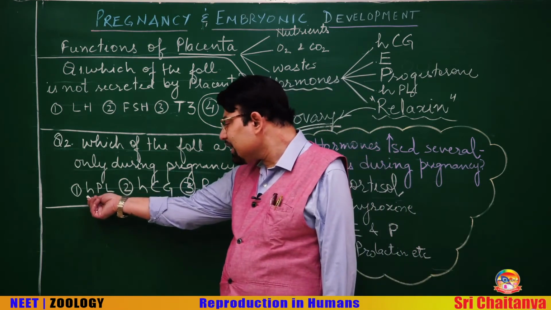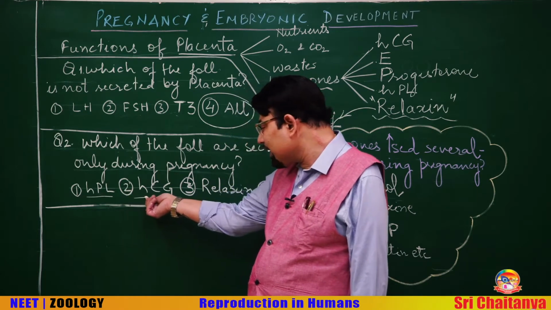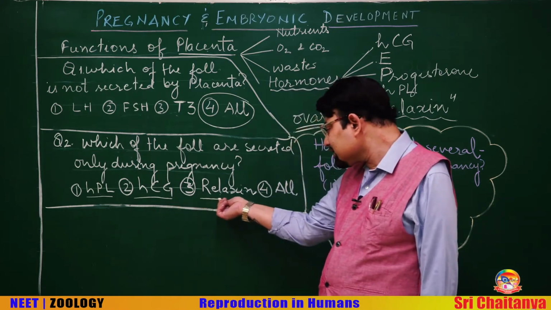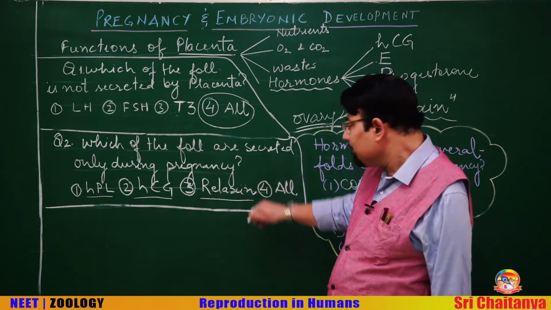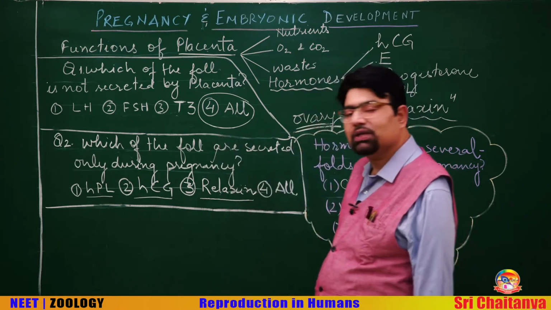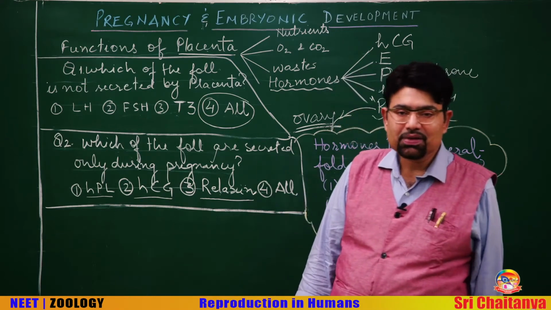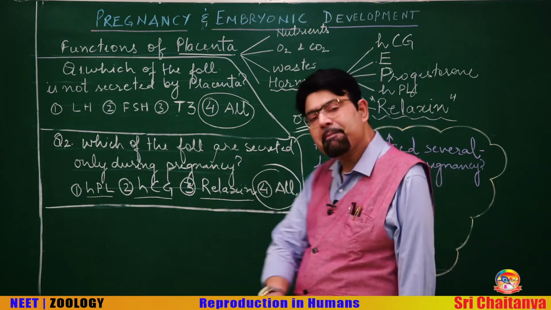Human placental lactogen is a placental hormone. Human chorionic gonadotropin is also a placental hormone, and relaxin, though it is also produced by the ovary, is only produced during pregnancy, not on other normal days. So, here the answer is again all of the above.